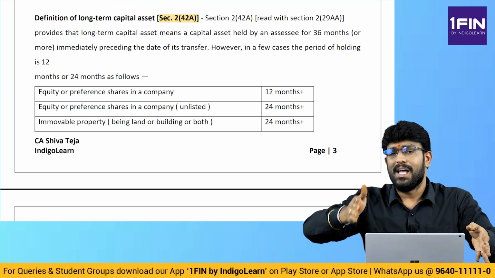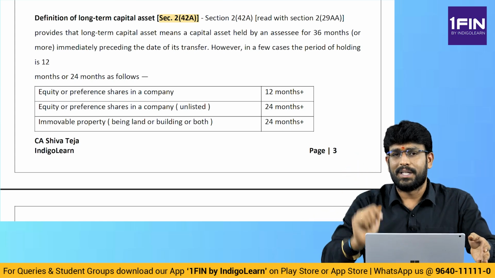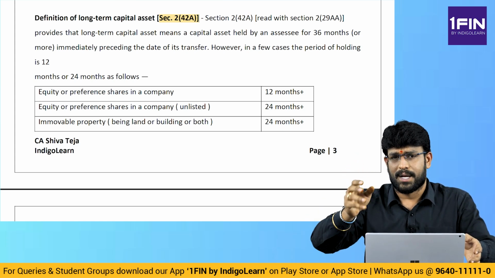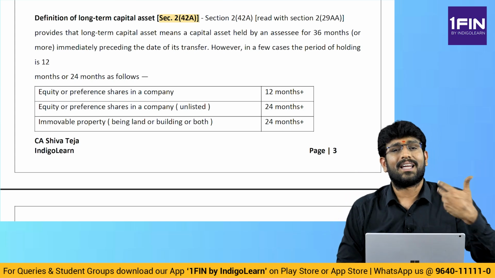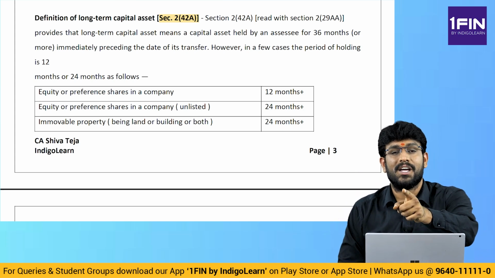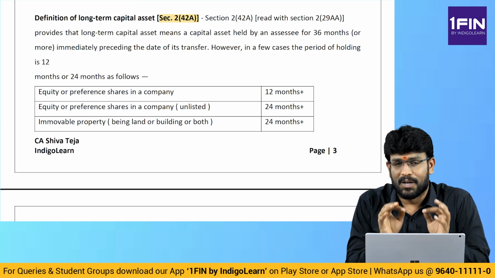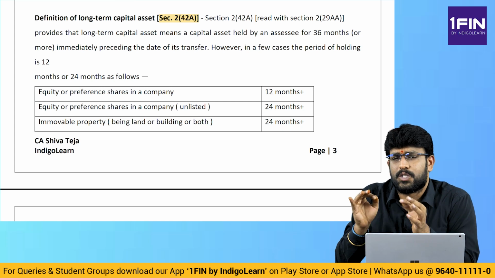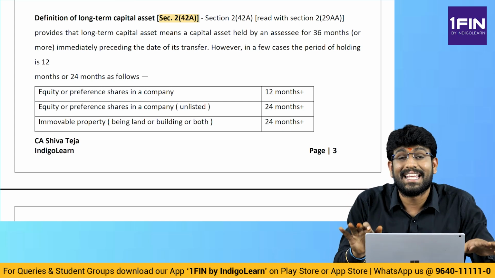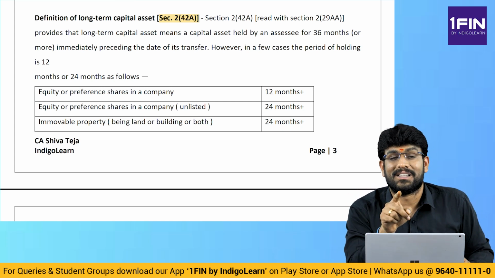12 months, what is covered? Listed securities, units of UTI, units of equity-oriented mutual fund, zero coupon bond. Other than these four, straight away the answer is 24 months. That means with effect from 23rd July 2024, there is no category called 36 months.